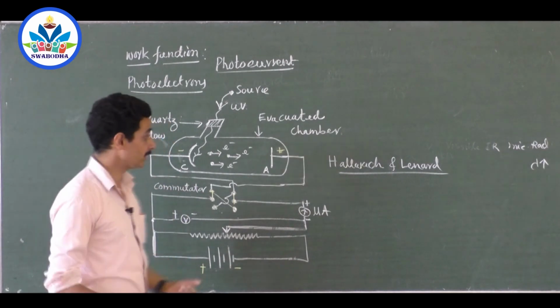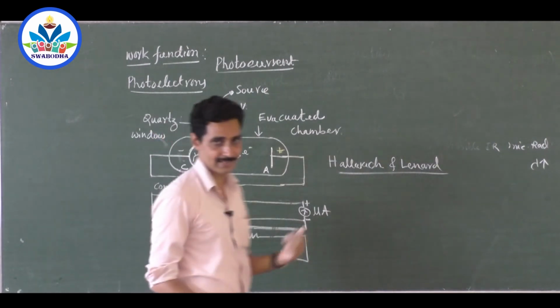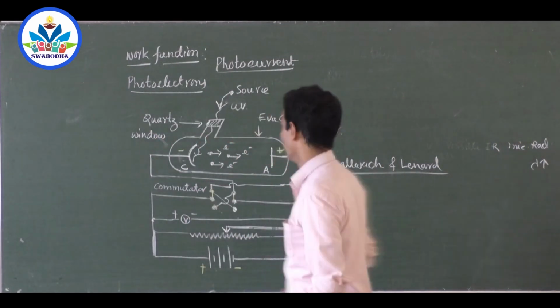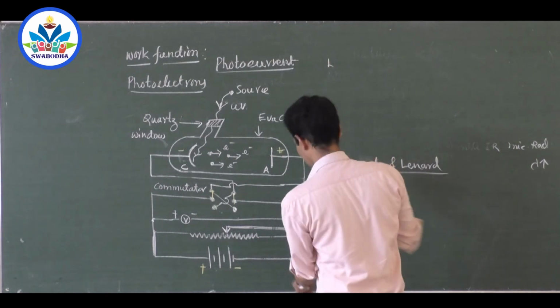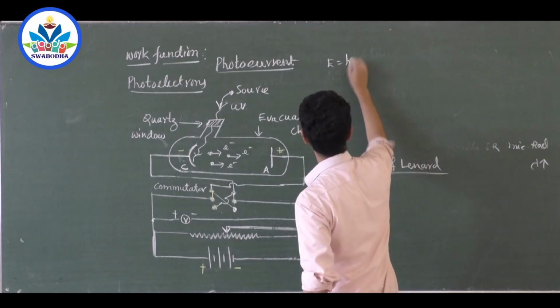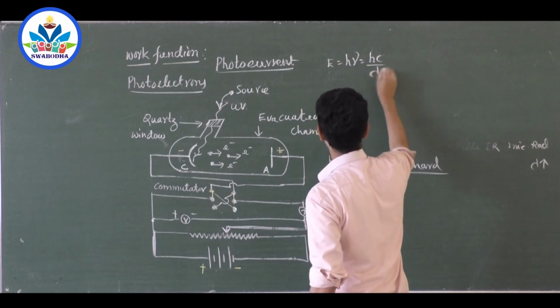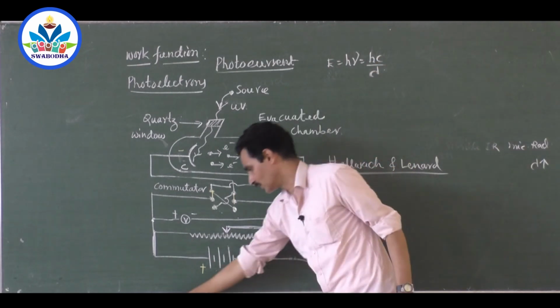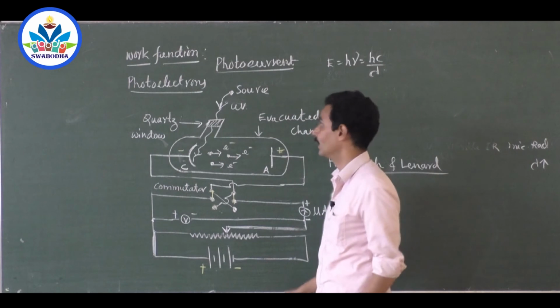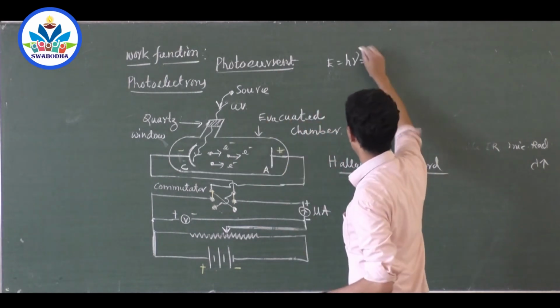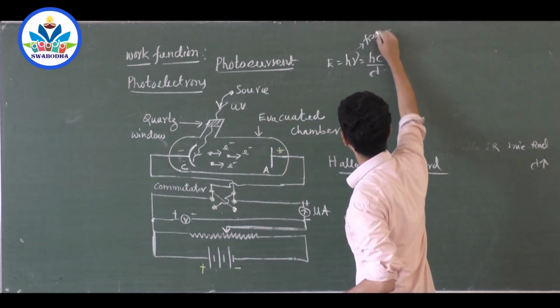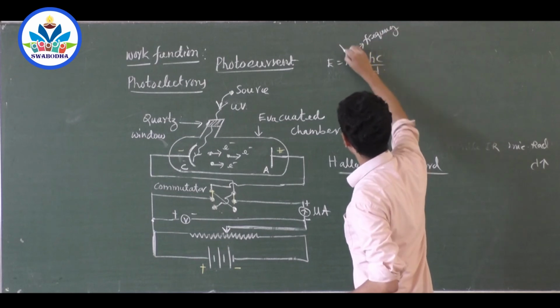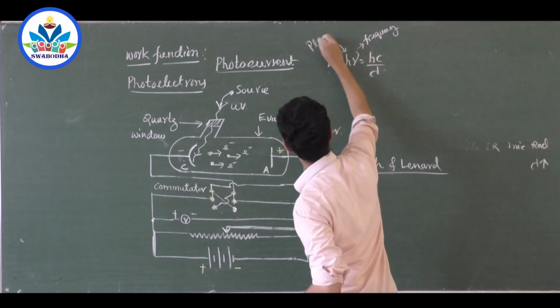And before that, you must know what is frequency and what is intensity according to quantum theory. Now I already have given you an idea. E is equal to h nu is equal to hc by lambda. According to quantum theory, light is a packet of energy, and each packet of energy should have an energy E is equal to h nu or hc by lambda, where nu is the frequency and h is a constant called Planck's constant.